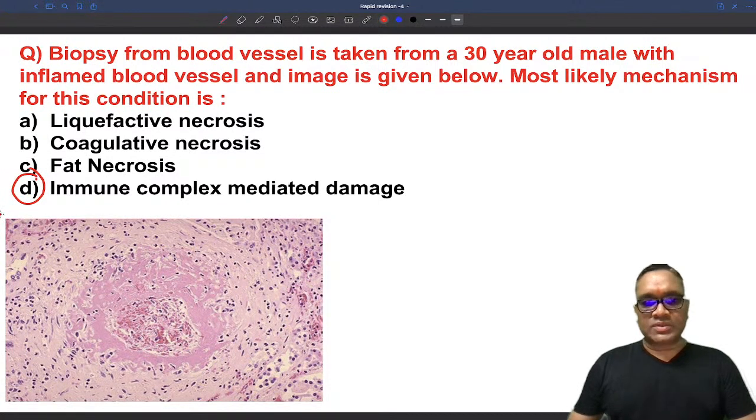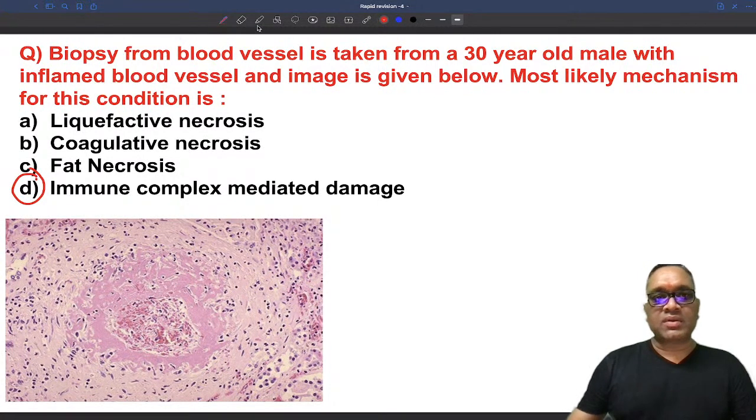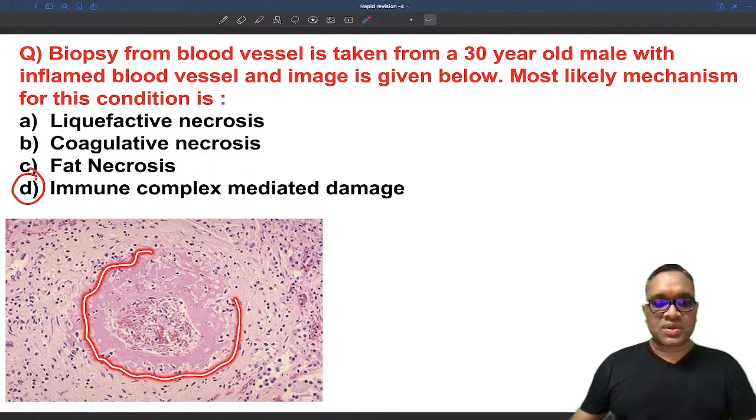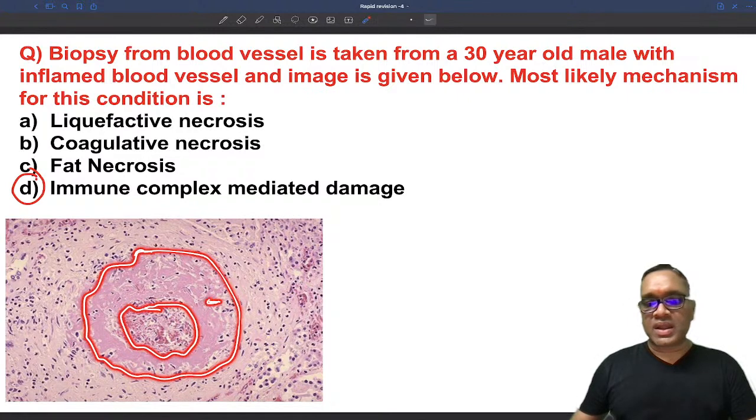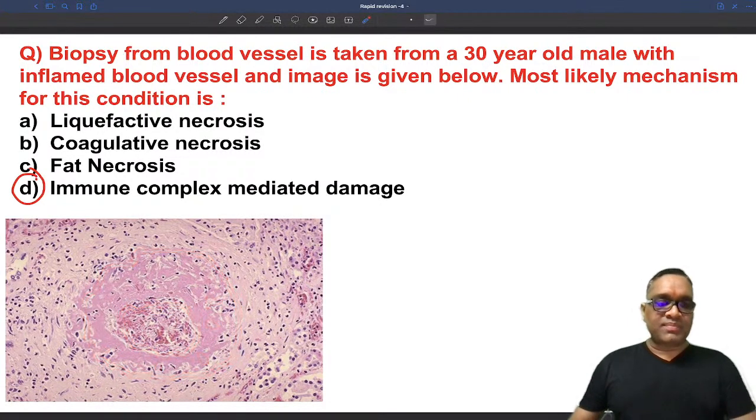Immune complex mediated. So what I am showing you in this picture, can you tell me what finding you are seeing in this diagram? This one, can you see there is a pink material? What is this pink material? This pink material is fibrinoid necrosis.